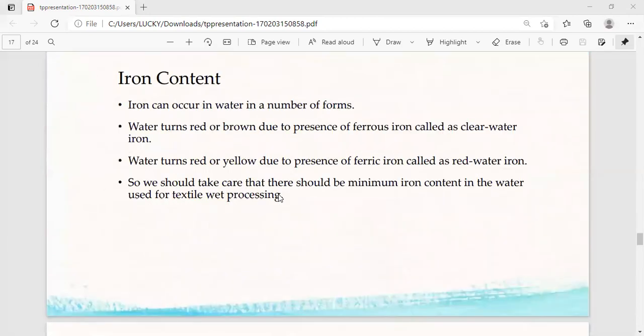Iron content. Iron can occur in water in a number of forms. Water turns red or brown due to the presence of ferrous iron, called clear water iron. Water turns red or yellow due to the presence of ferric iron, called red water iron. So we should take care that there is minimum iron content in the water used for textile wet processing.